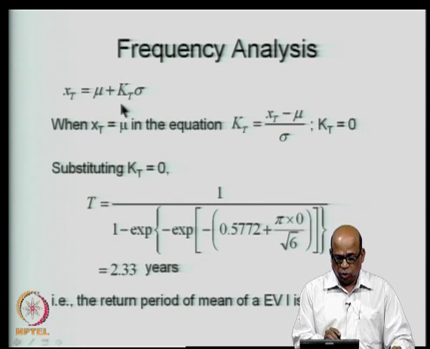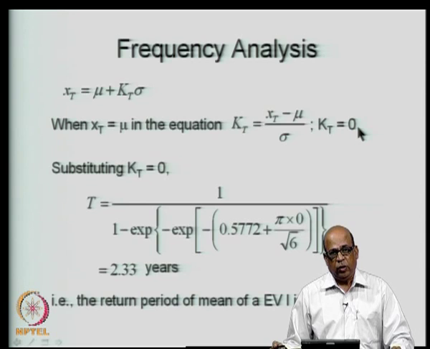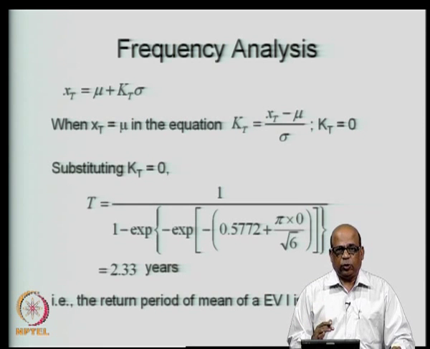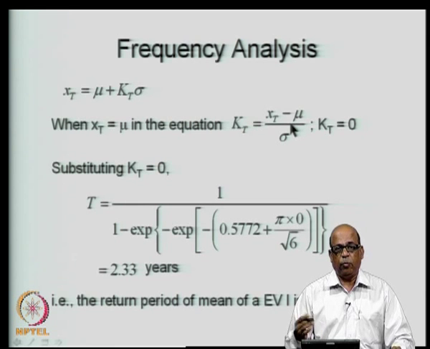So, when X_T is equal to mu in this expression, you can get K_T is equal to X_T minus mu over sigma from here, and therefore, when you put X_T is equal to mu, you get K_T is equal to 0. So, if you are dealing with the extreme value type 1 distribution and your X_T is equal to mu, what does it mean?